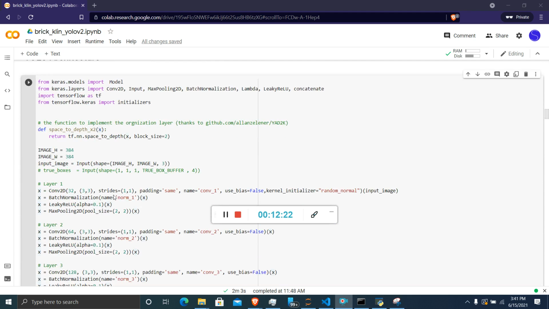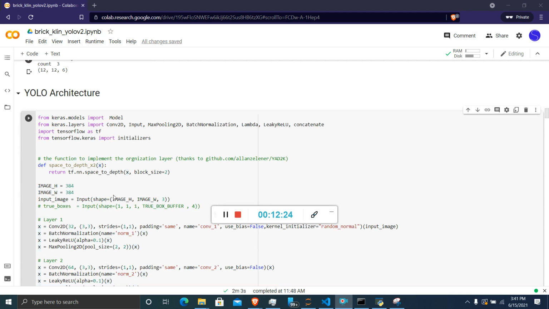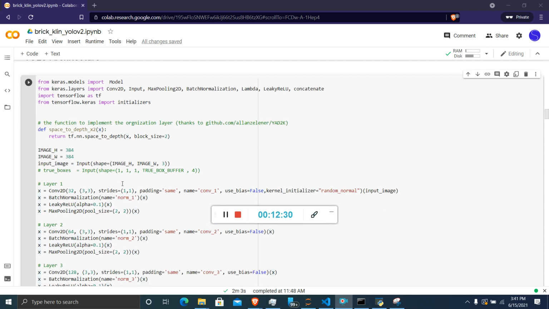After the pre-processing step, we have to build the YOLO architecture. We have built the YOLO architecture from scratch, using Convolution 2D layers, max pooling, batch normalization, and activation functions like ReLU. The input size of our image is 384 by 384.